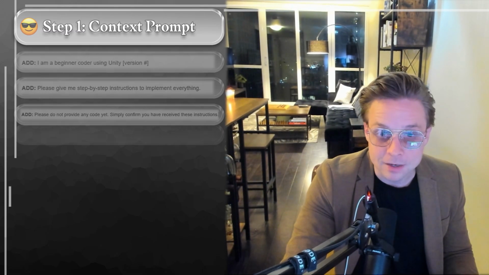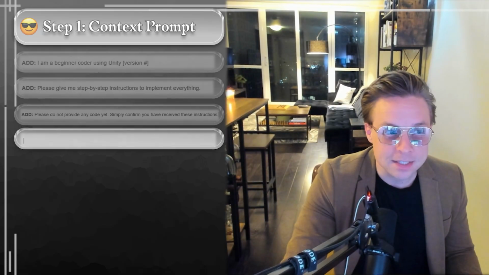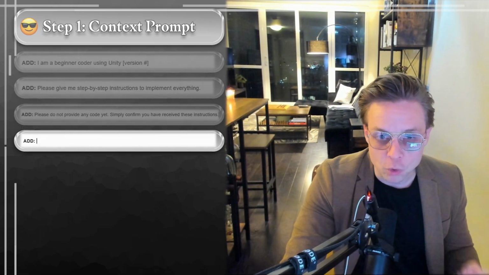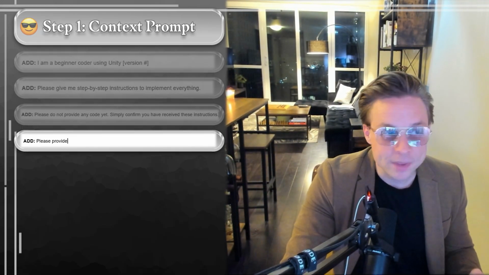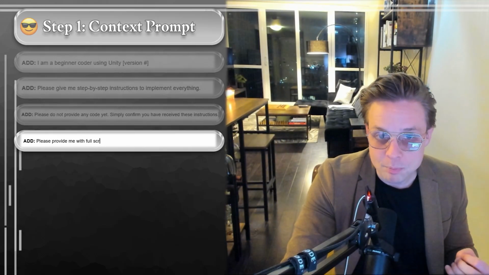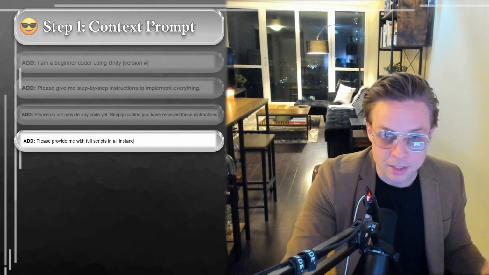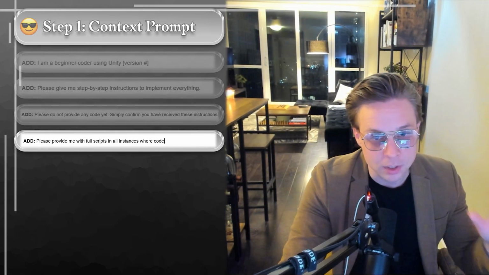So one trick you can add to your context prompt to change it up is to say, please provide me with the full scripts in all instances. And what that'll do is it means that you can simply copy paste the output that your language model provides and copy it all in one blast. You don't need to worry about lining it up or putting in the exact method.